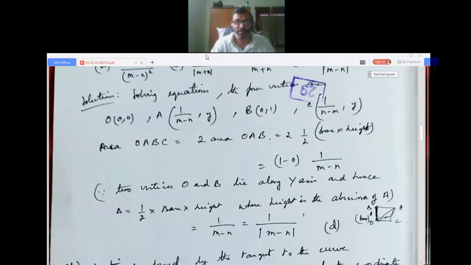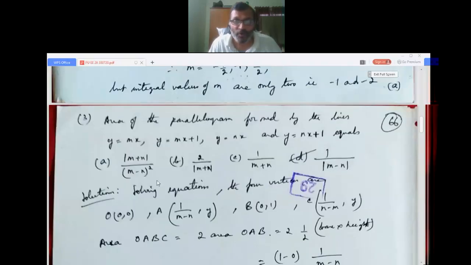Okay, see some more things. The area of the parallelogram formed by the lines y equals mx, y equals mx plus 1, y equals nx, and y equals nx plus 1 equals: A, mod of (m plus n) divided by (m minus n) whole squared; B, 2 by mod of (m plus n); C, 1 by mod of (m plus n); and D, 1 by mod of (m minus n).